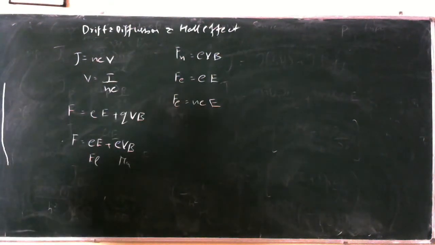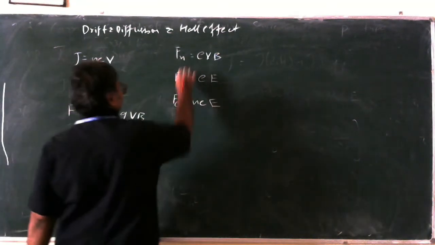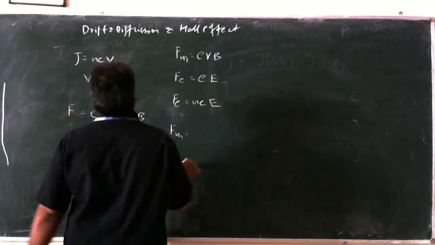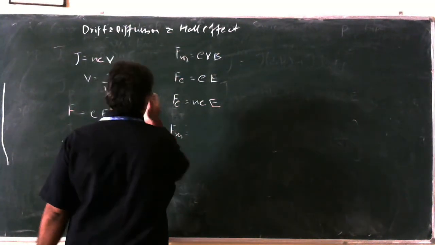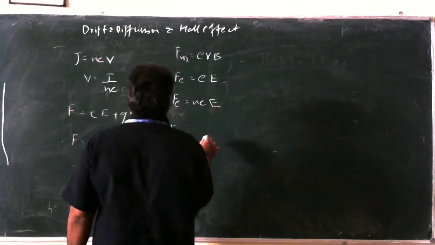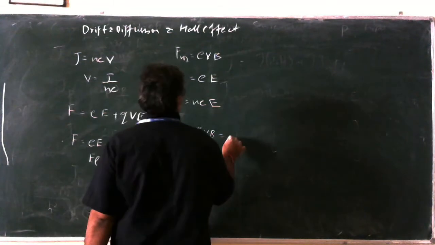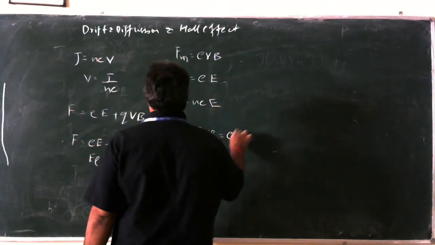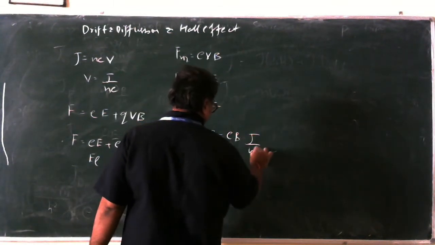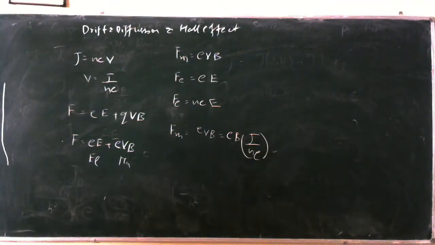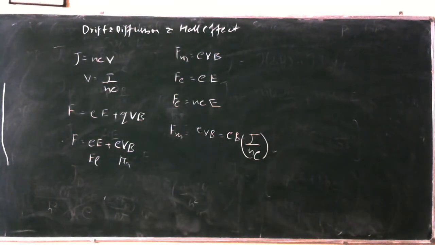So let us substitute that value in that equation. When we substitute into the magnetic equation, let us assume this is the magnetic force. What are we going to have? The magnetic force is given by e v × B. This can be written by replacing v with J by n e. This is one kind of representation of the Hall effect. But we also have another representation of the Hall effect. And what is that representation?